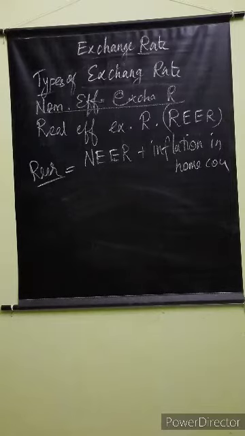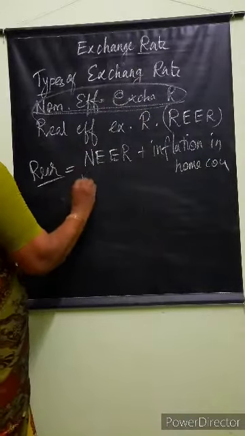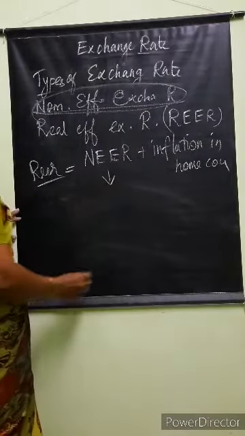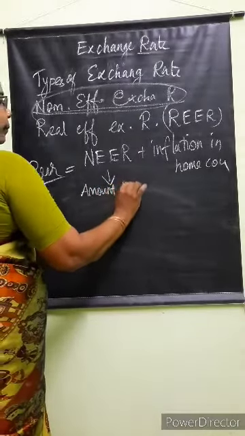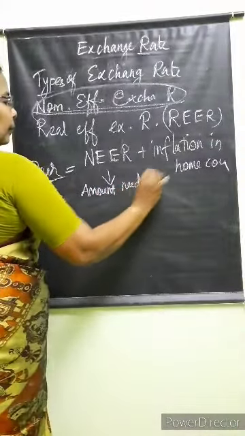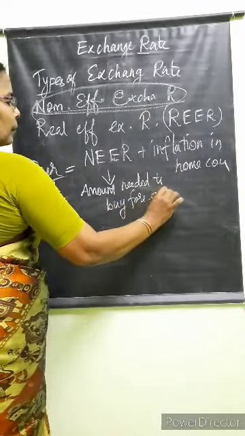So, the amount of domestic currency needed to purchase foreign currency is needed. It may be adjusted to compensate the inflation rate of the home country relative to the inflation rate of the trading partners. That is REER. Do you understand, girls? What is NEER and REER? NEER is the amount needed to purchase foreign currency.